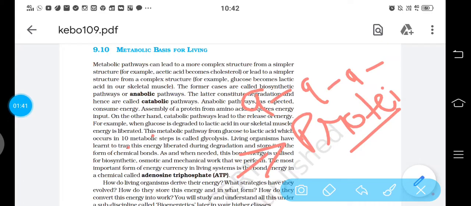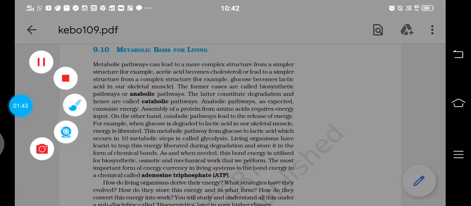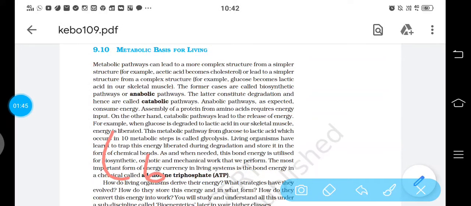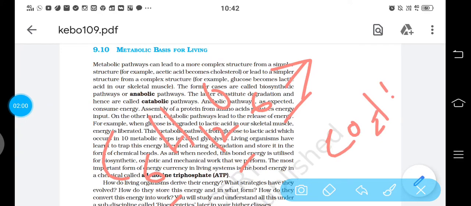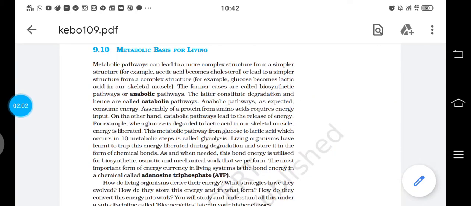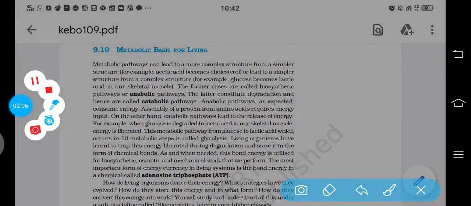While in catabolic, what happens? Certain complex molecules break down into simpler molecules to liberate energy, like C6H12O6, glucose, gets metabolized catabolically in our body and it gives CO2 plus H2O and energy to us. That is the catabolic reaction. Two kinds of reaction or pathway are there, catabolic and anabolic.